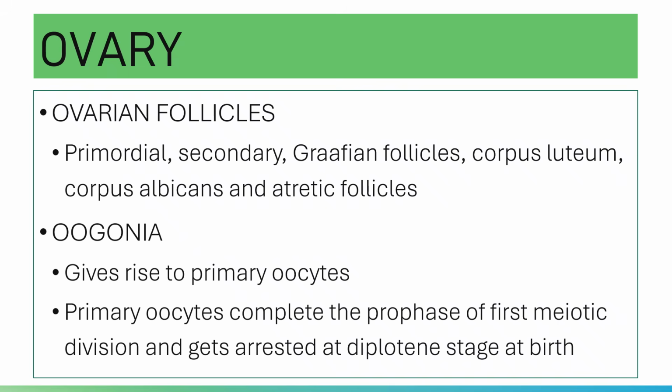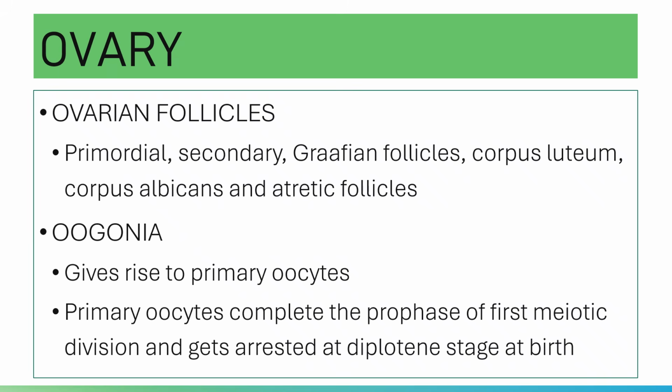It will get arrested at birth. Once the baby girl, the newborn, is born, the primary oocyte will get arrested at the diplotene stage accordingly. So it will stop there.